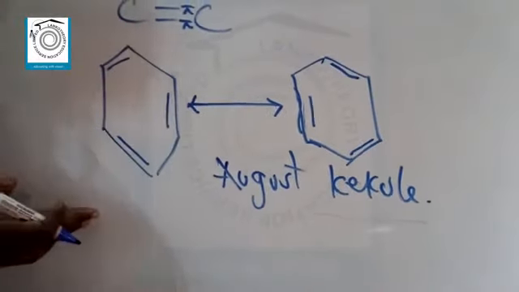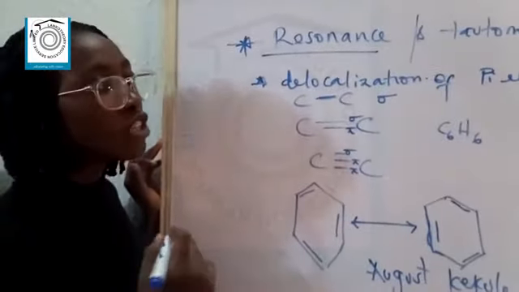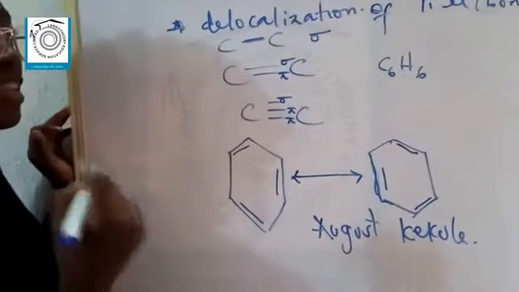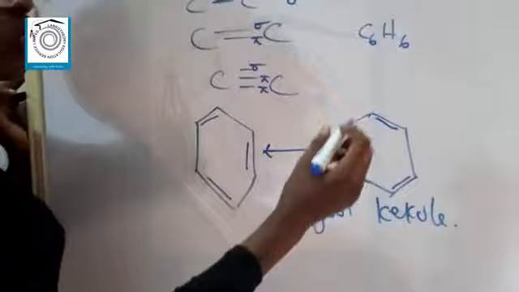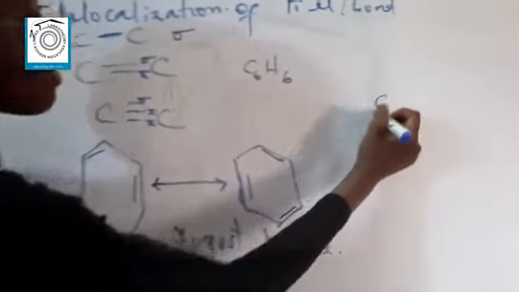Then also, it is not only benzene that has resonance structure. You have other aromatic compounds which involve your phenol. You have other aromatic compounds like anthracene, naphthalene, and so on and so forth, that they all have resonance structures. And like I said, I was going to draw the skeletal structure for benzene. You have it as this.